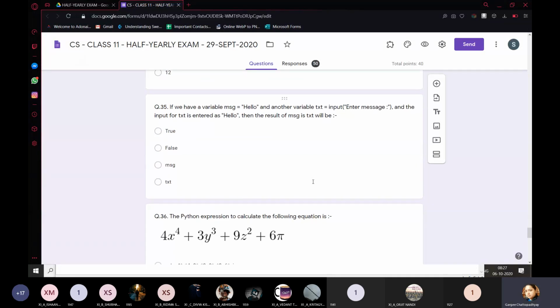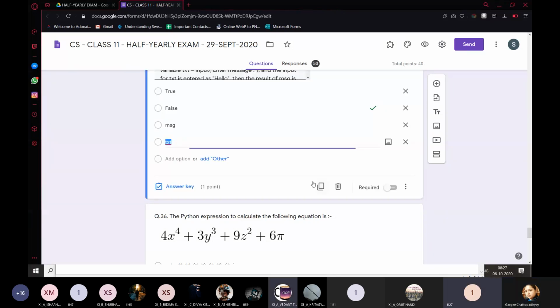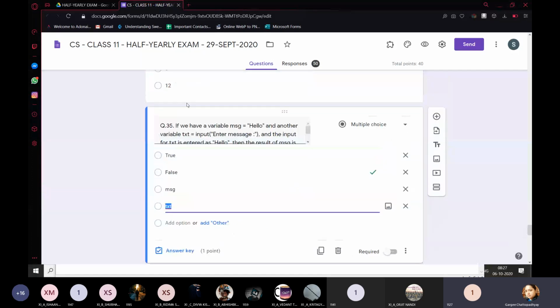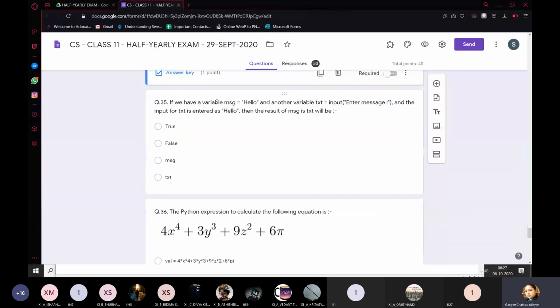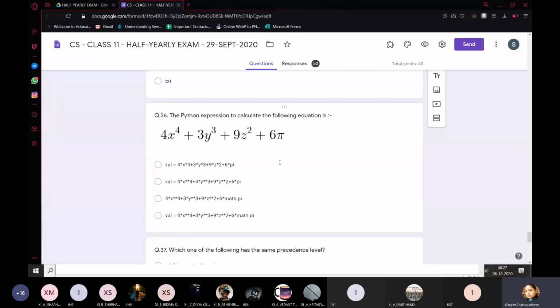Question 35. If we have a variable message, read it carefully and give me the answer. Yes, the answer is false. Let me explain. If we have a variable message as hello and another variable text, which is asking for value from user, and the input for text is entered as hello, then the result of message is txt will be false. Why? Because this msg is created at some location and txt is created at some other location.